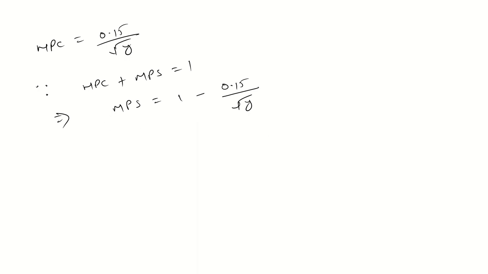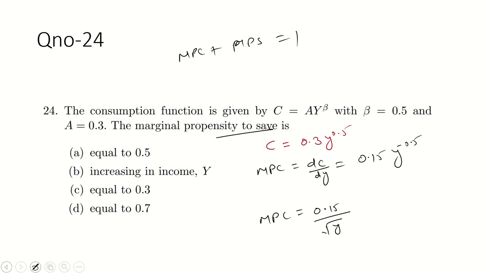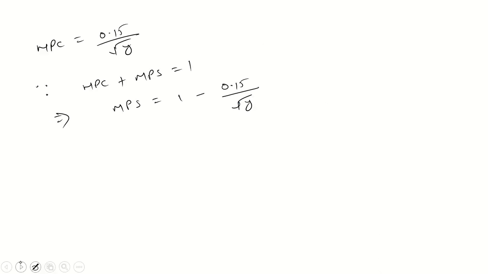But the question asks whether the marginal propensity to save is increasing in y or not. So again differentiate with respect to y, because the question is about how the marginal propensity to save changes with income.